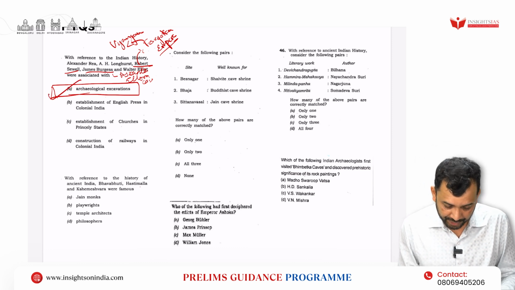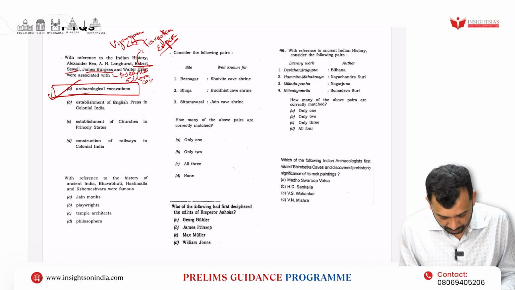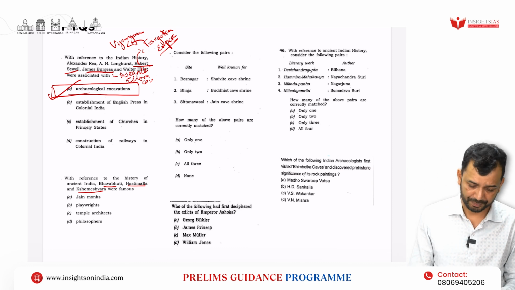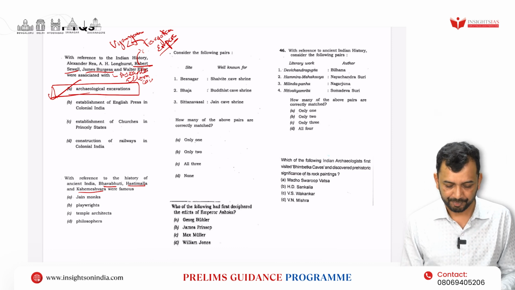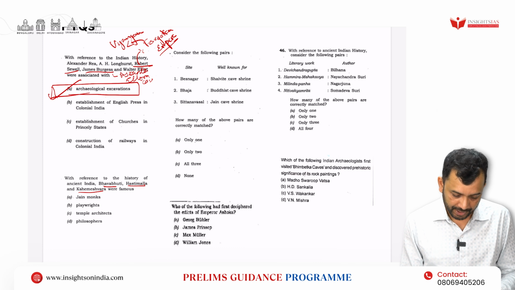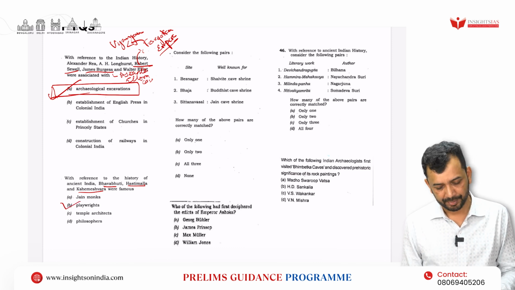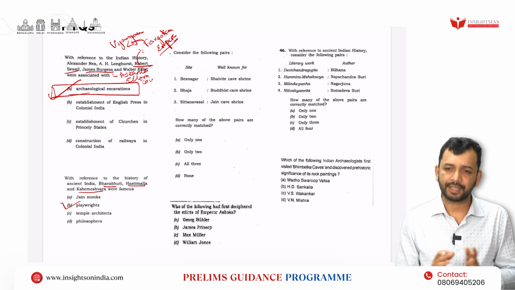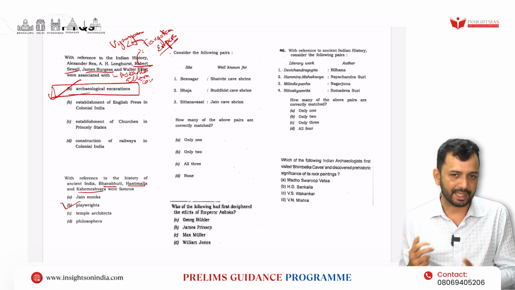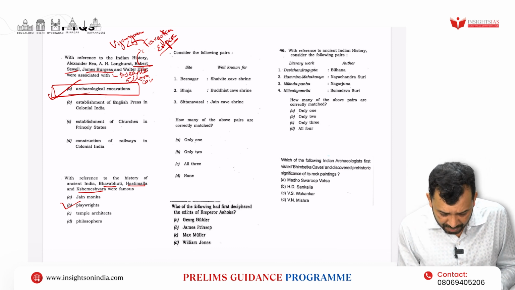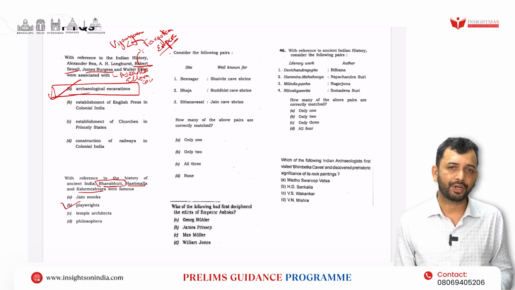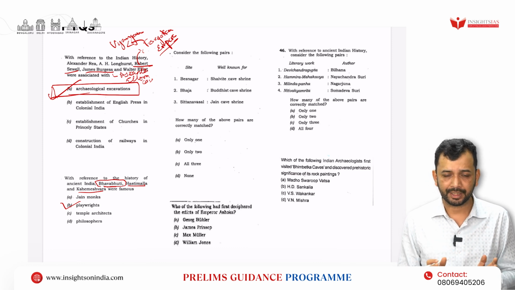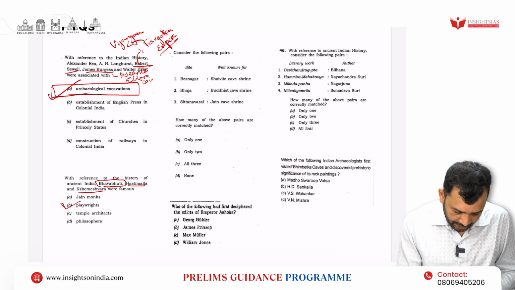Next, with reference to the history of ancient India, Bhavabhuti, Hastimalla, Kshemeshwara were famous for: Jain monks, playwrights, temple architects, philosophers. Again, you can say that they were well-known playwrights. If you look at the three names, Hastimalla and Kshemeshwara were not that important when we are studying ancient India through our books, but you would have come across Bhavabhuti. Bhavabhuti is known for writing Uttararamacharita. It is a Ramayana-based play that has been written, right?